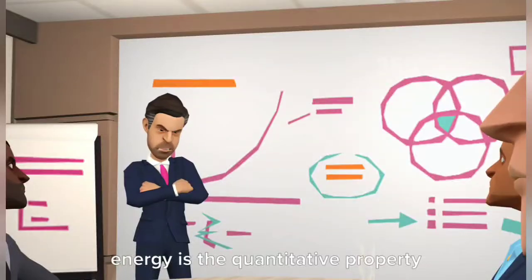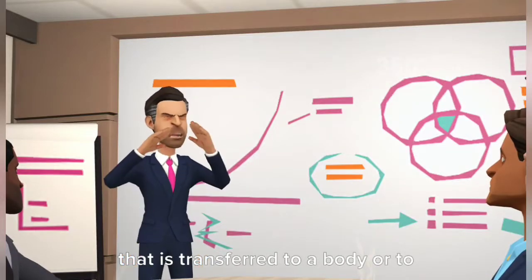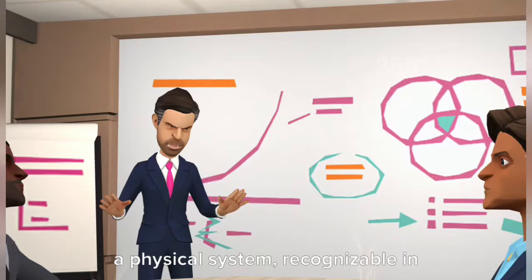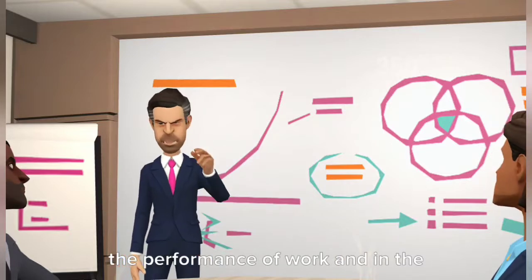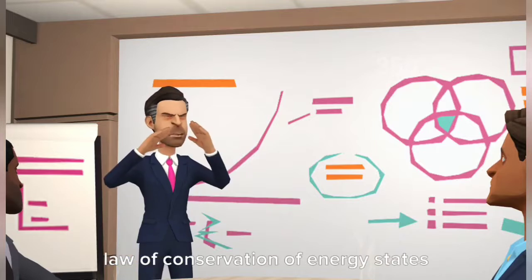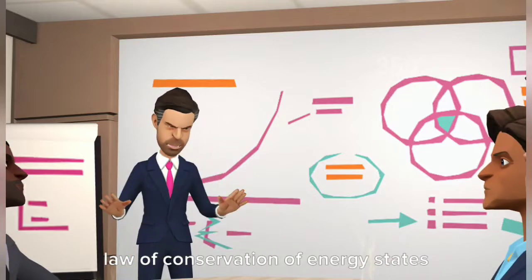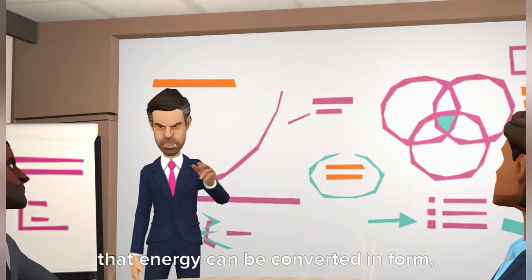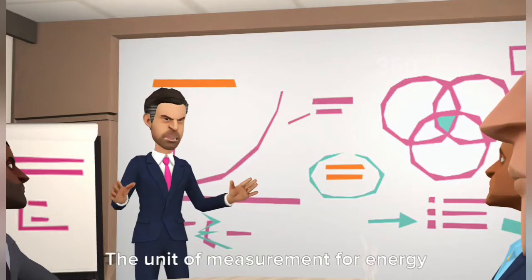Energy is the quantitative property that is transferred to a body or to a physical system, recognizable in the performance of work and in the form of heat and light. Energy is a conserved quantity. The law of conservation of energy states that energy can be converted in form, but not created or destroyed.